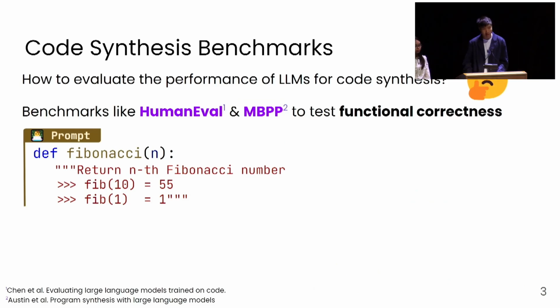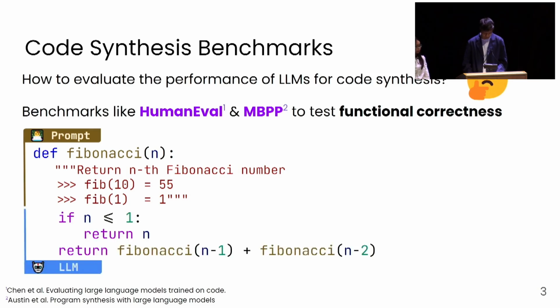However, how do we evaluate the code synthesis performance of these large language models? Researchers have constructed handcrafted benchmarks like EvoEval from OpenAI or MBPP from Google in order to measure exactly this. And typically, these benchmarks provide an input prompt to the model, which consists of the function header, as well as the docstring in order to describe the intent of the function. And provided with this input, the large language model will then auto-complete the function body.